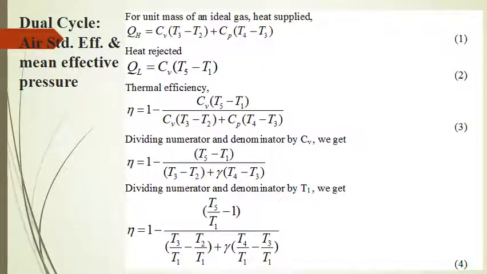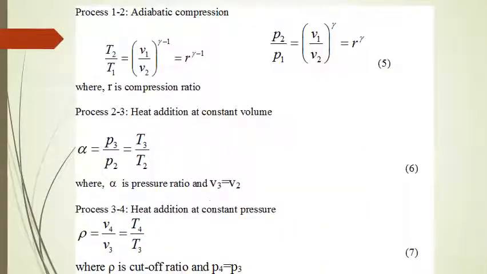So we have different temperature ratios in equation number 4. Now what we have to do is find out the values of these temperature ratios. So we describe all the processes one by one. Adiabatic compression, similar to the previous both cases, gives T2 upon T1 equal to r raised to power gamma minus 1, and P2 upon P1 equal to r raised to power gamma.